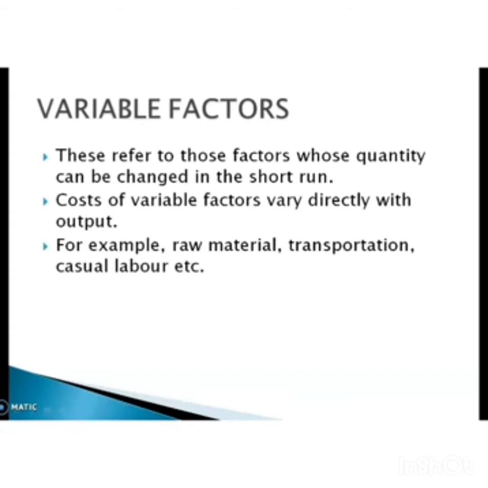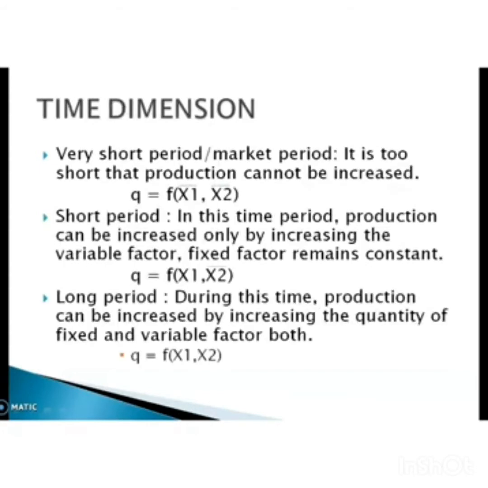For example, raw material. Raw material is needed only at the time of production. If there is no production, there is no need for raw materials. So, the cost of raw material is nil when production is zero. Then transportation, then casual labor, etc. These are examples of variable factors. Then next we are moving on to the next concept, that is time dimension.